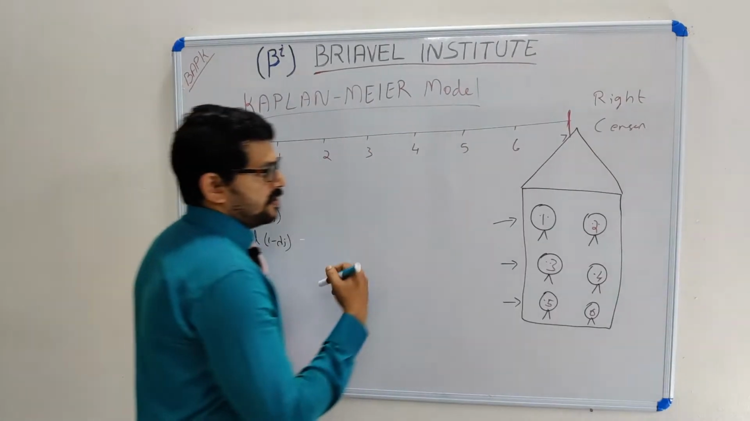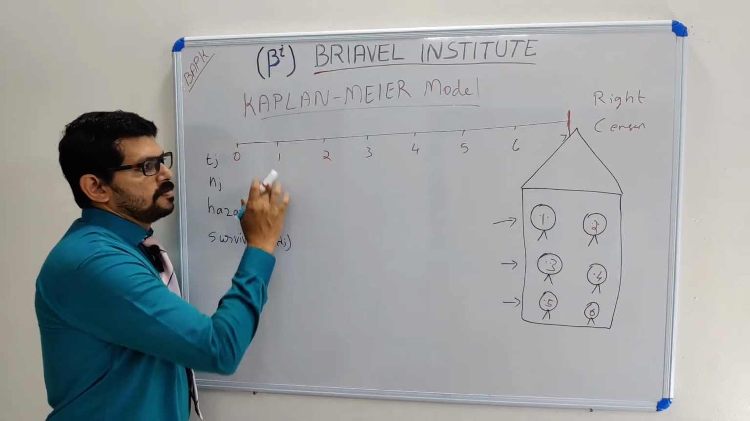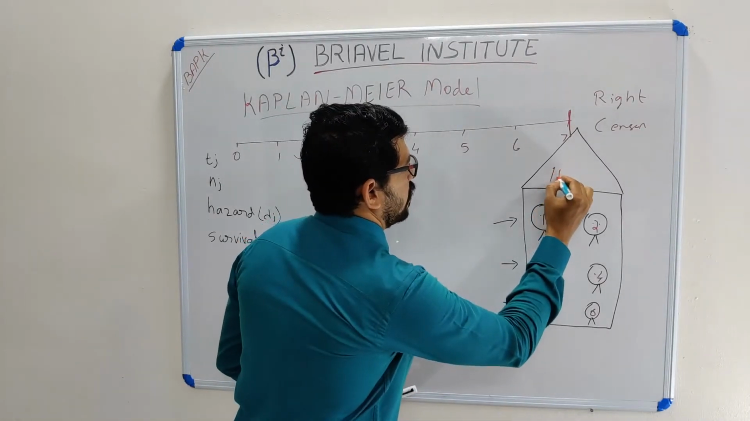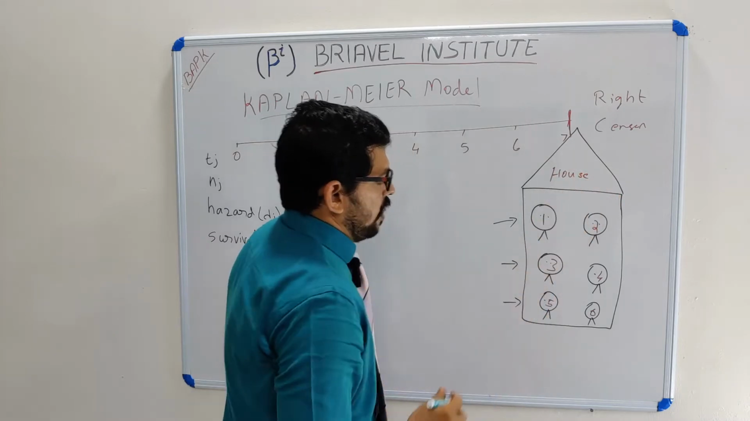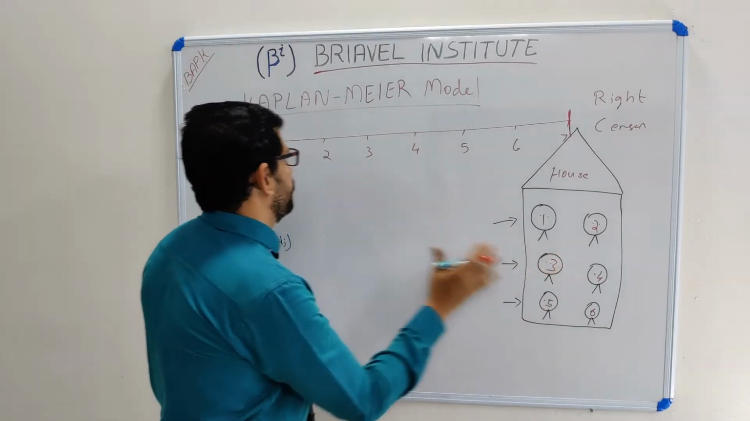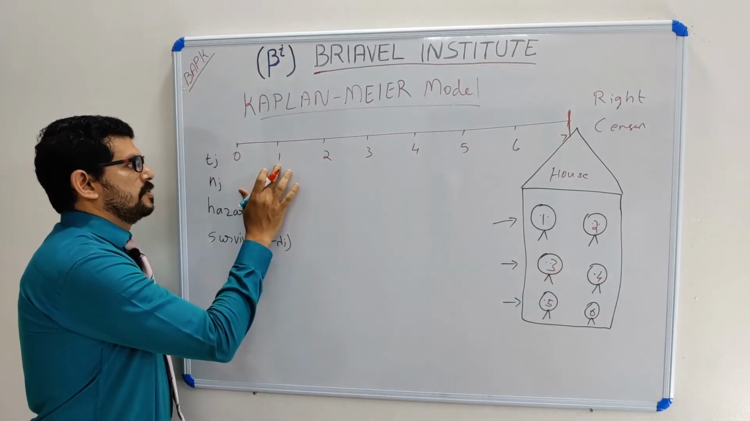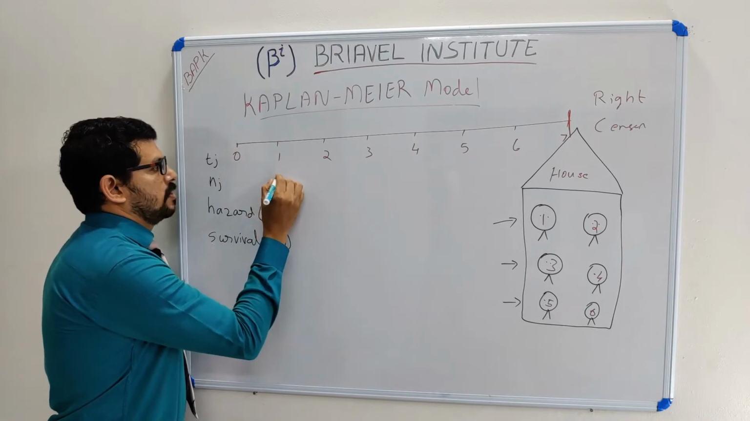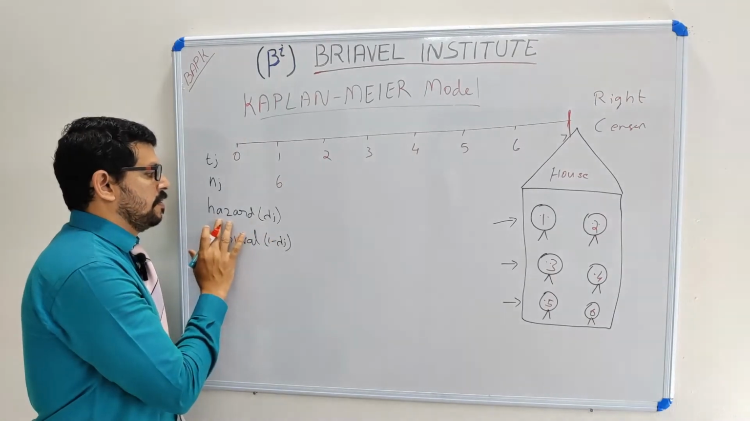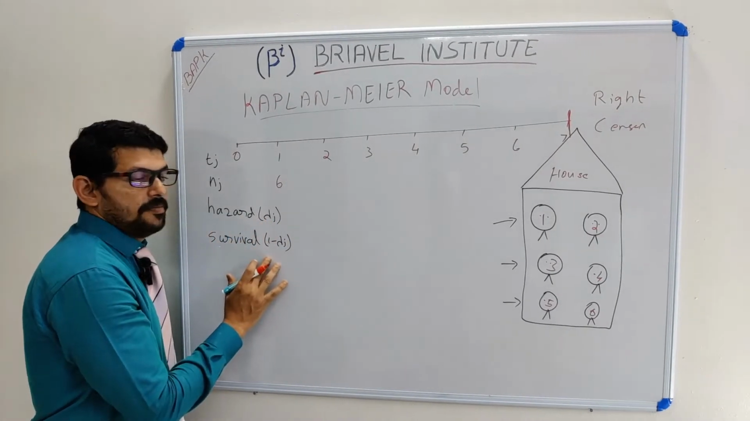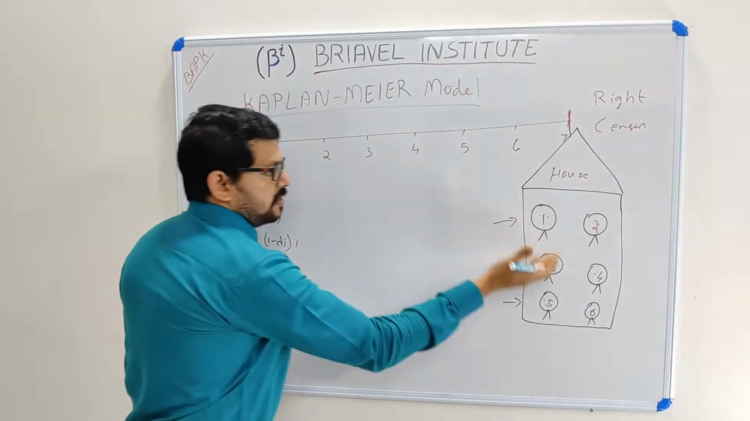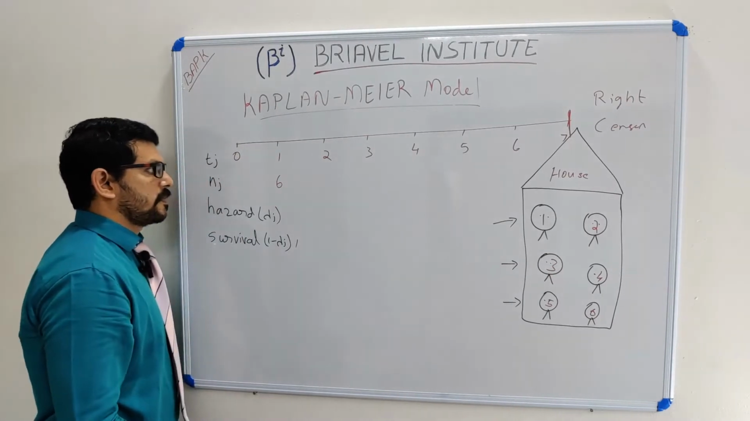My observation started on the first day. On the first day I checked my house, and nothing happened. All my puppies are living very happily. So on the first day, 6 puppies are living. I did not take any hazard rate or survival rate because my survival rate is 1, since everybody is living.